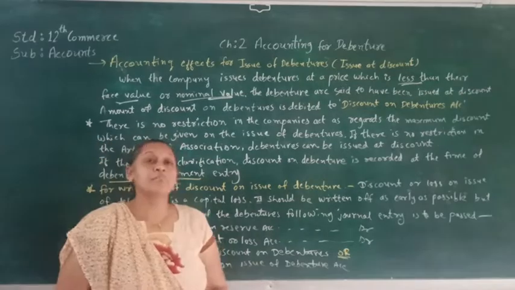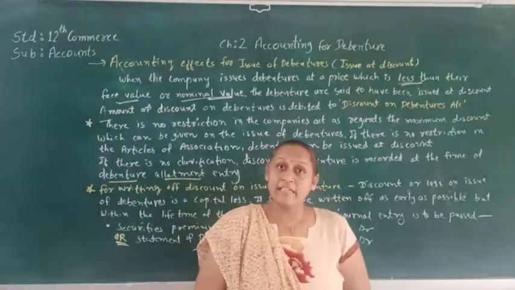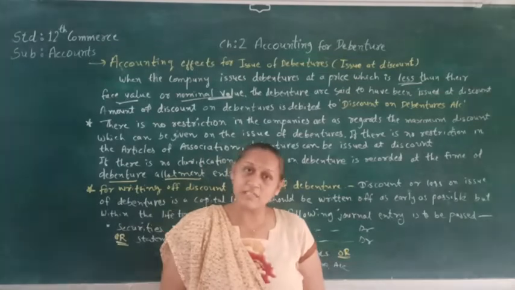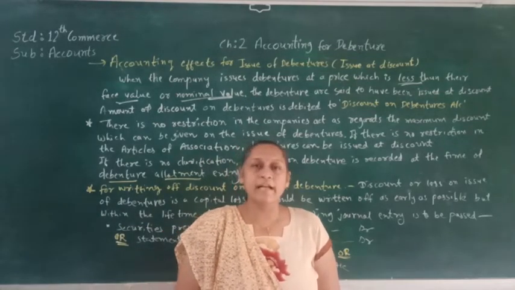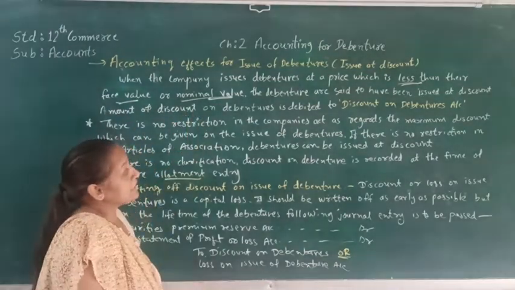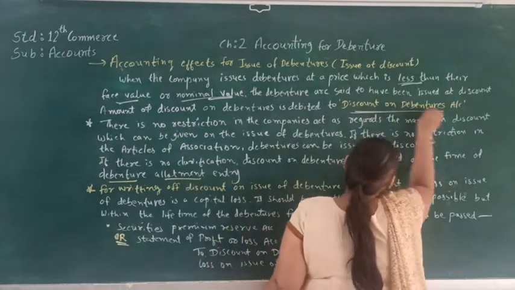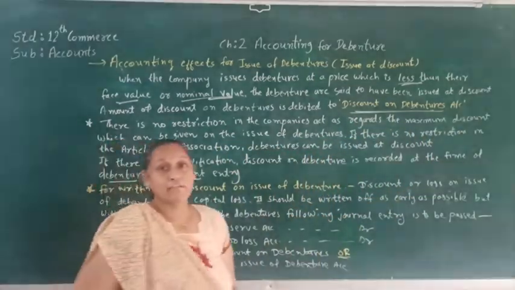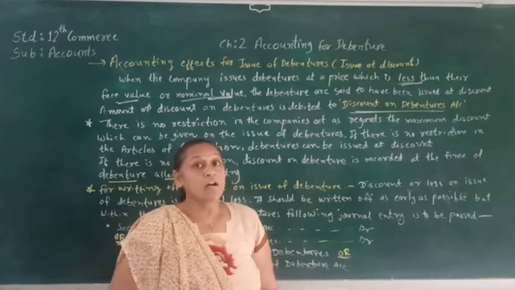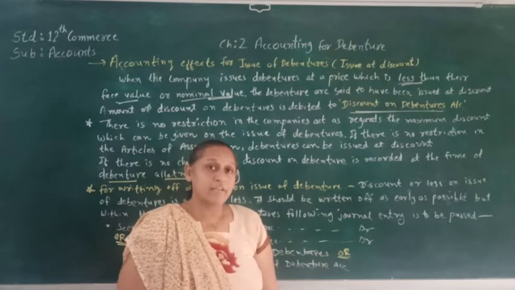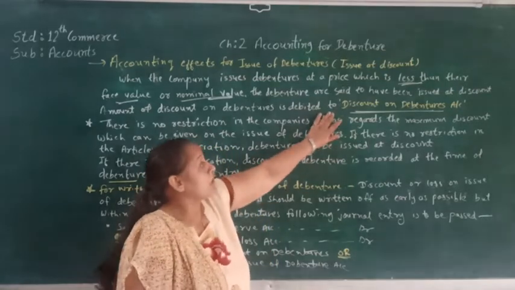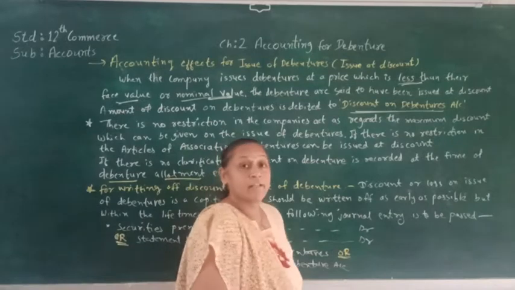So when the company is issuing debenture and the value of the debenture is less than the face value or nominal value of the debenture, that debenture is said to be issued at discount. Here, the amount of the discount on debenture is debited to discount on debenture account. This is the special account that we have to open at the time of issue of debenture at discount. The way we open an account when issuing debenture at premium, the same way here we open another account, called discount on debenture account.